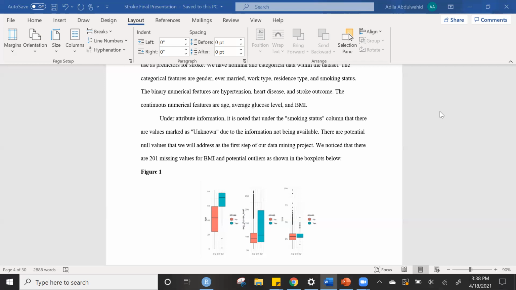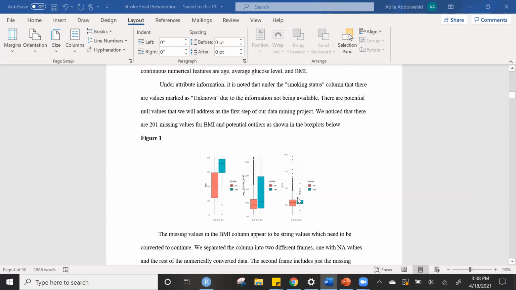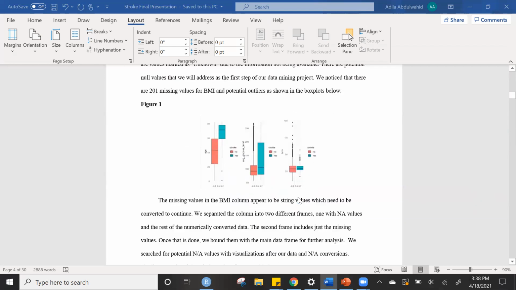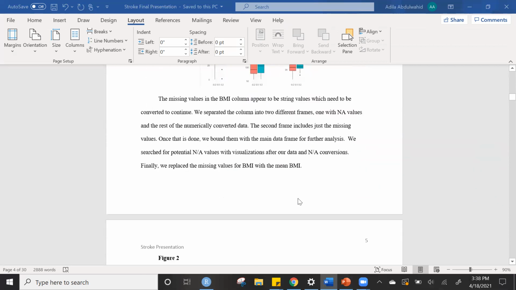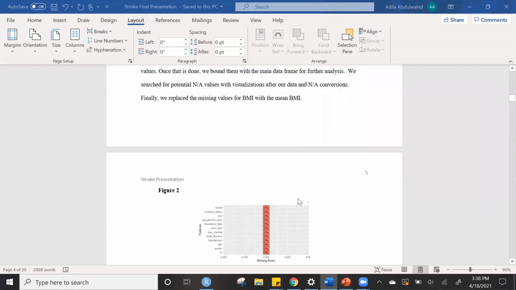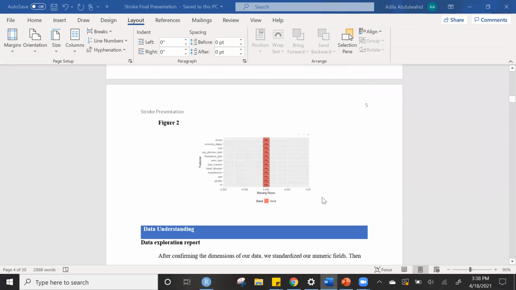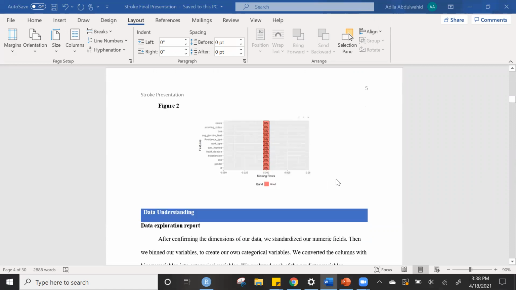So what we decided to do is to replace those values with the column mean. And down below in figure 2, we have a visual verification of exactly that. We have no missing values listed at all.